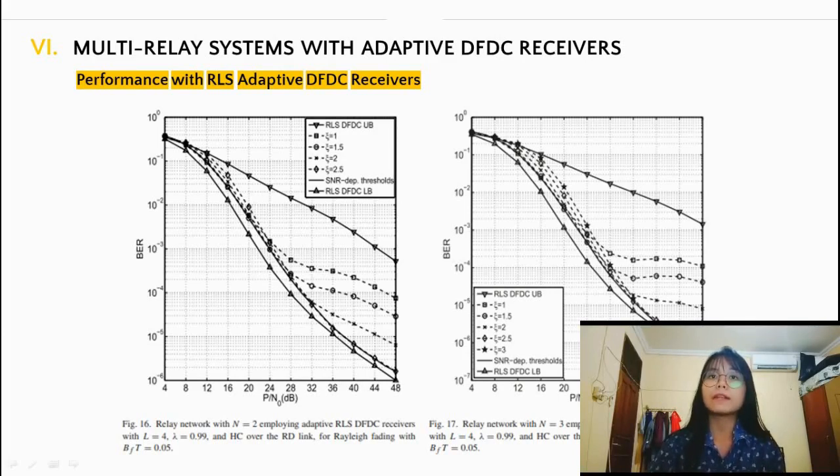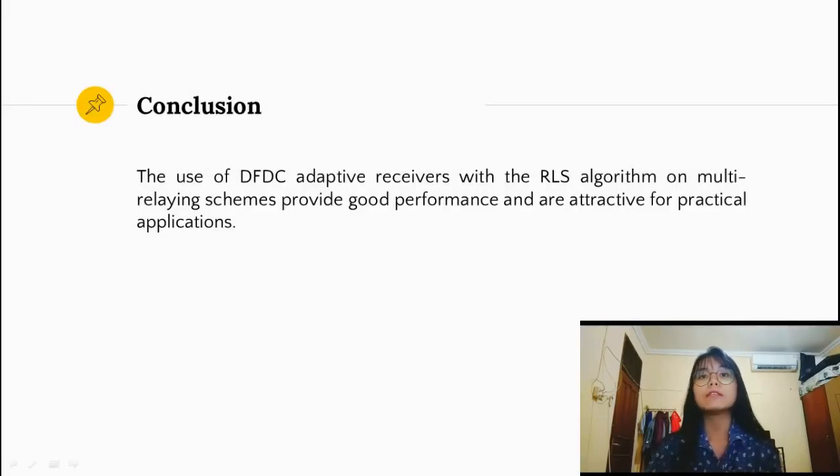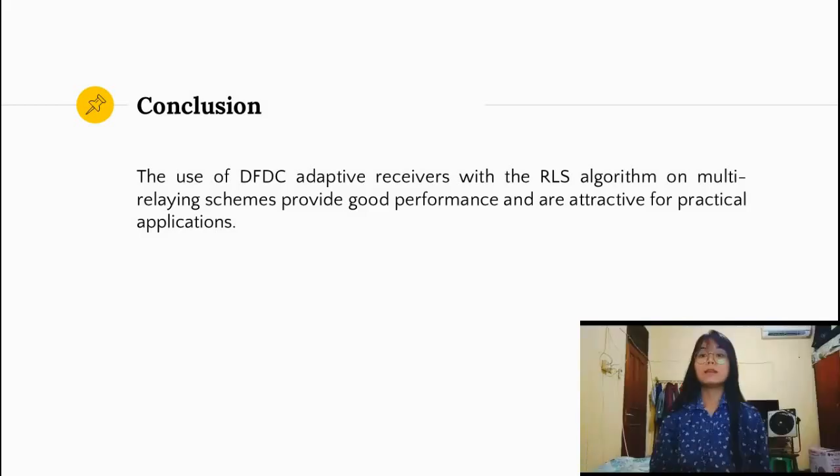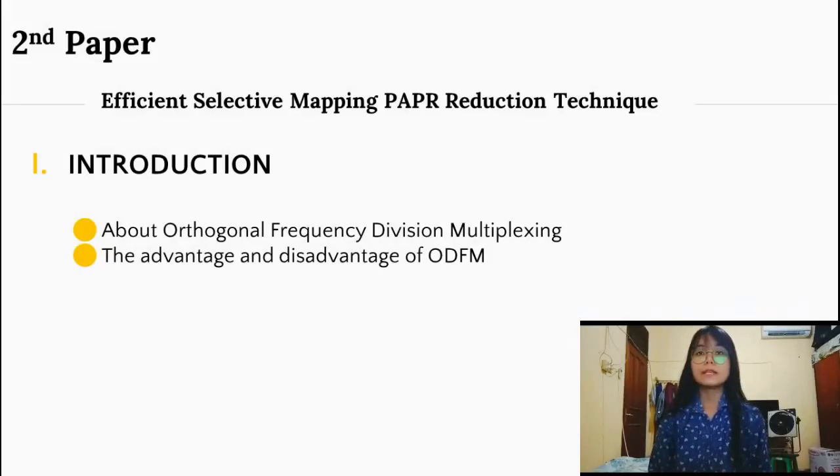These two images show a comparison of two and three relay usage on bit error ratio performance for multi-relay networks employing the RLS adaptive DFDC receiver. 60 pilot symbols are used to train all the RLS DFDC receivers. We can see that with an increased signal-to-noise ratio, performance also increases. Conclusion. The use of the DFDC adaptive receiver with RLS algorithm on relay networks provides good performance and is attractive for practical application.